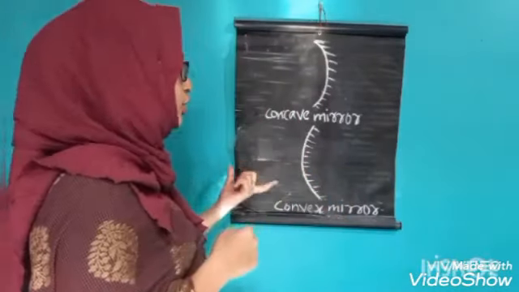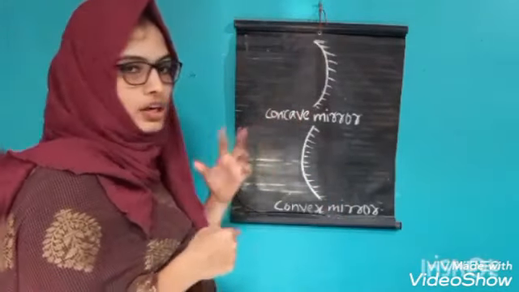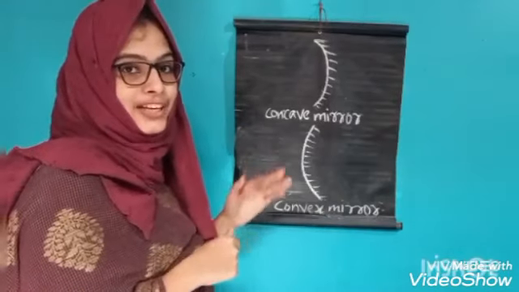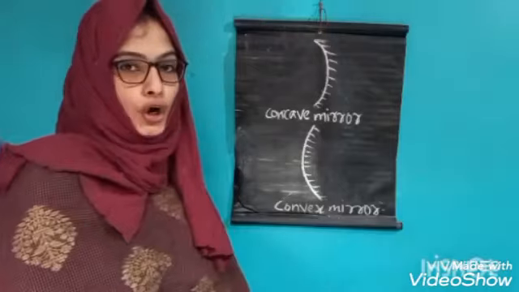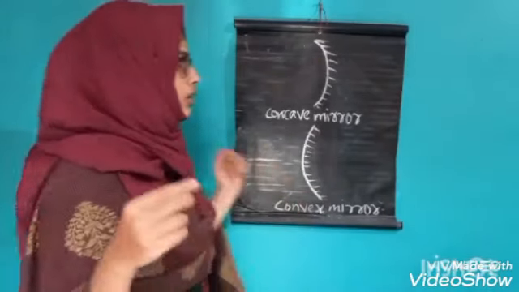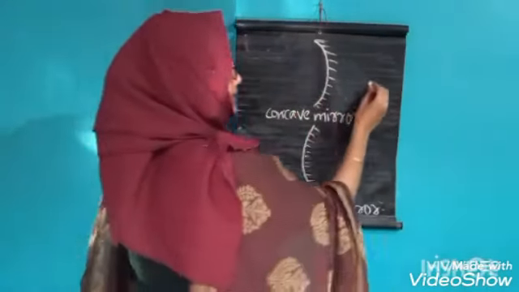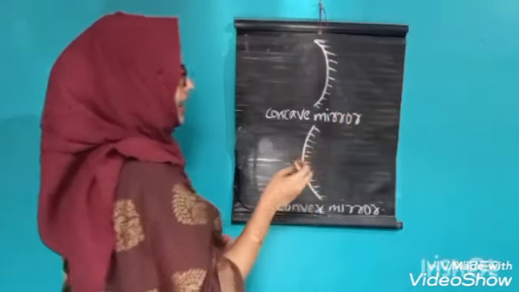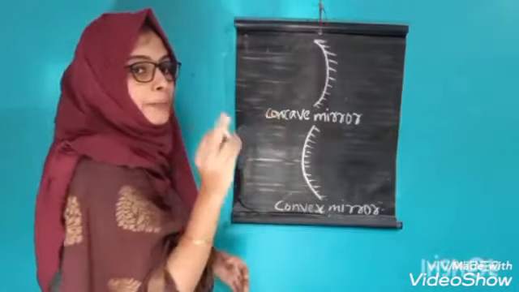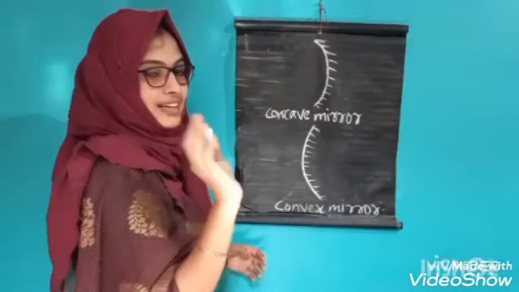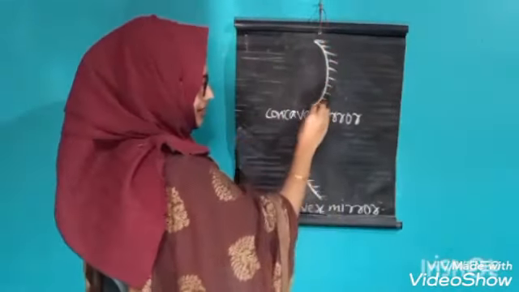Okay, we look at some terms related to the concave mirror and convex mirror, that is, spherical mirrors. First one is pole. What is a pole? This pole is denoted by the letter P, and pole is the center or midpoint of this reflecting surface.